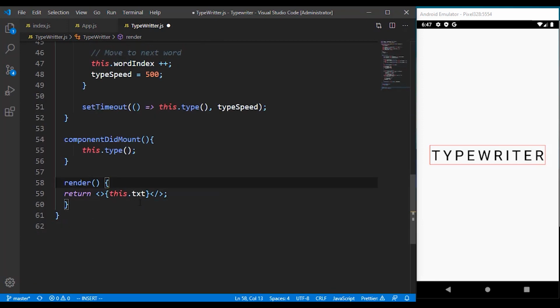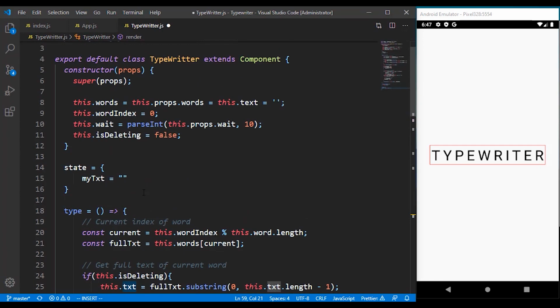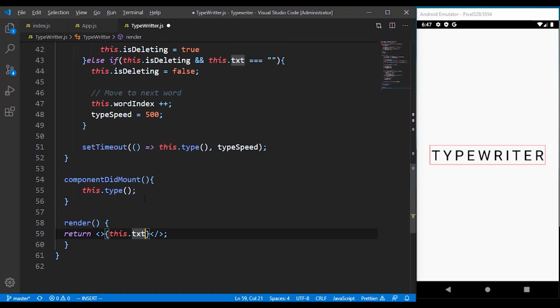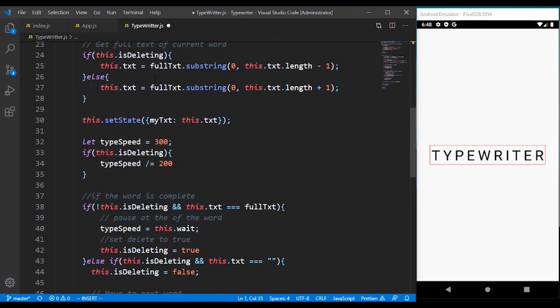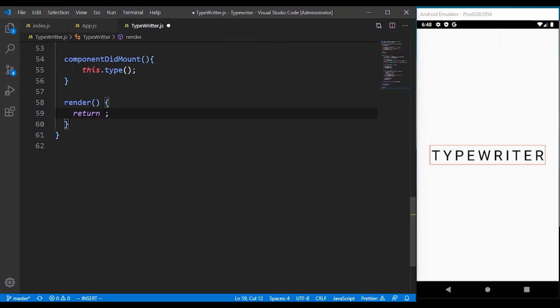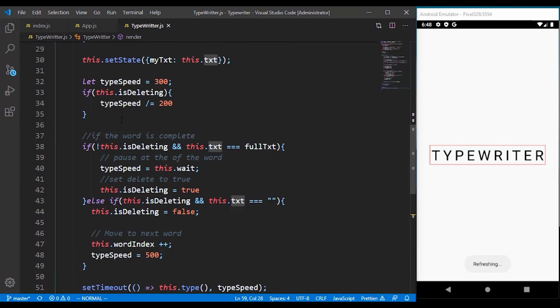So you can see that this kind of looks simple. So I think we are having something that's not really working fine. Or maybe it's from my image. Or let's just import the React fragments. So right here, I can wrap this in a fragment. I think it's better this way, then we can call the text itself. So that's how we can set that up.